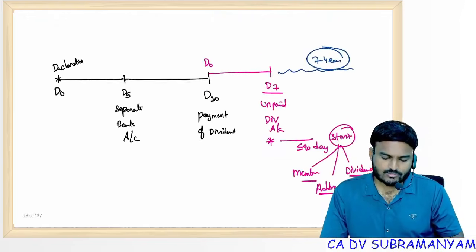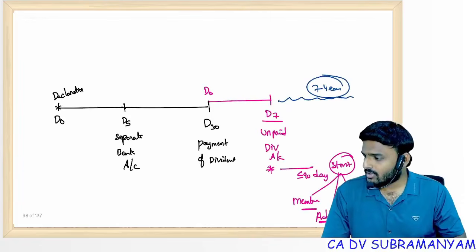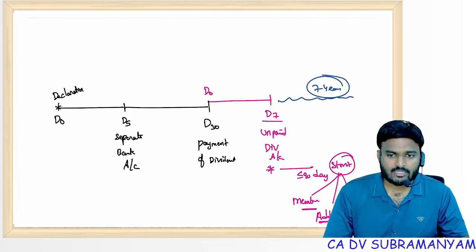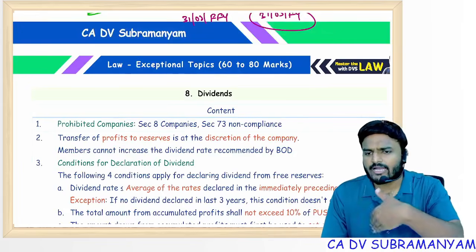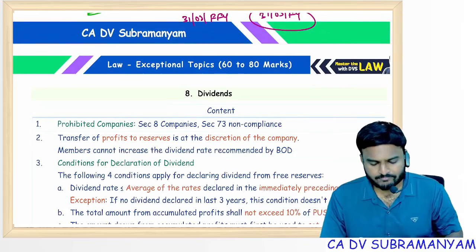Oh, that's it. MGT over. Hardly, I took 30 minutes. Of course, exceptional topics discussion I took 15 minutes. Remaining points, handwritten notes, another 15 minutes only I took.